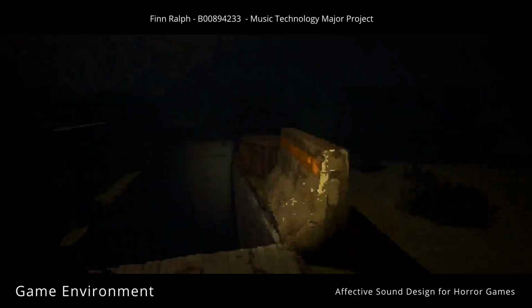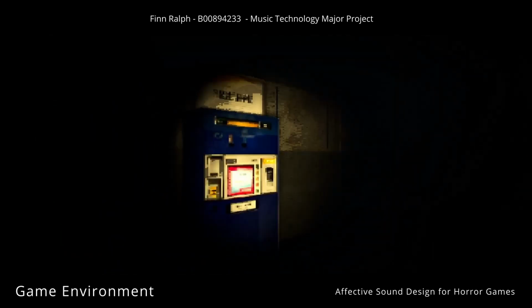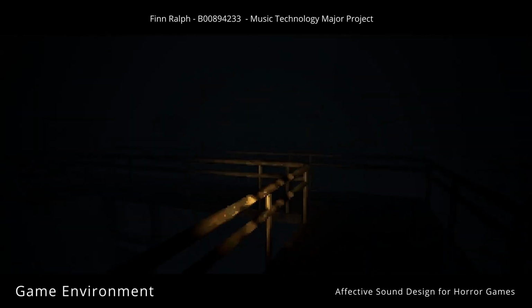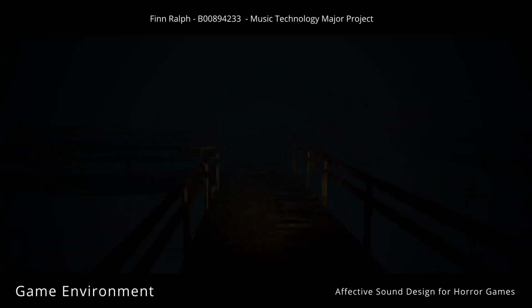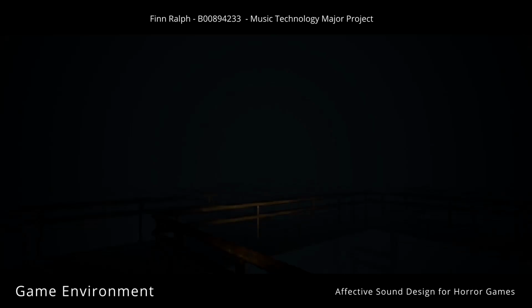The player must collect 4 notes to finish the game, as they traverse around 3 areas: a forest, metro, and sewer. Audio is dynamic across locations. The aim was to create an atmosphere not convincingly like a real space, but one which fits the aesthetics of the game. I was inspired by early PlayStation games and indie games with their stylized and low fidelity graphics.